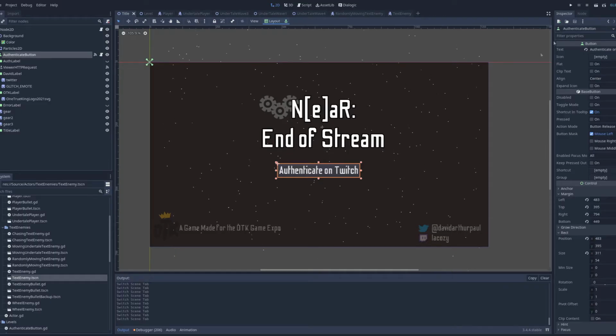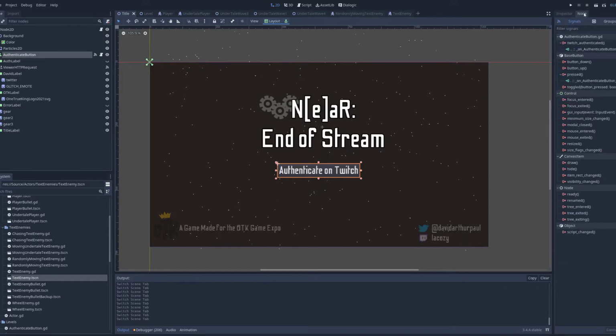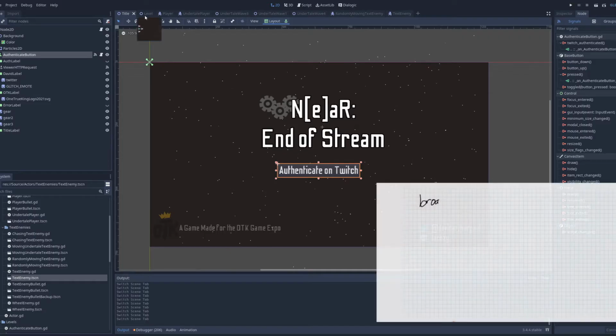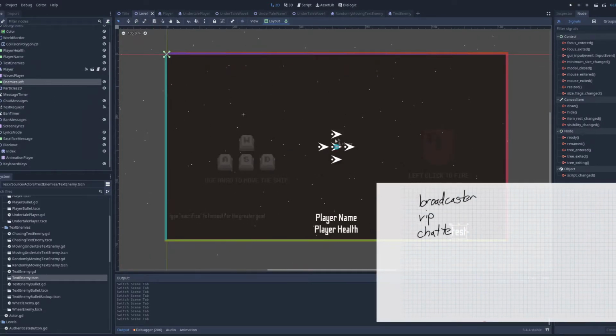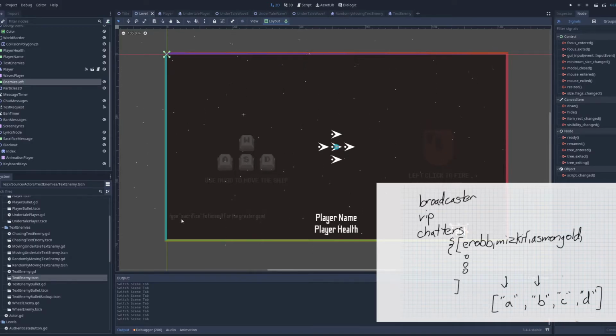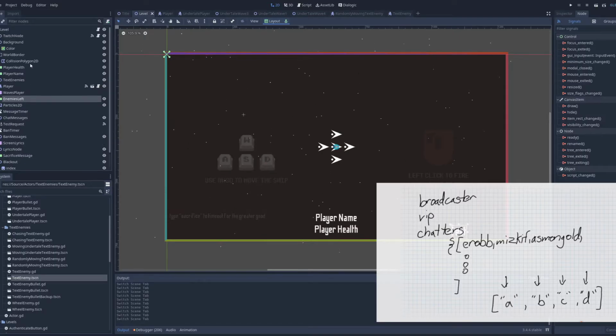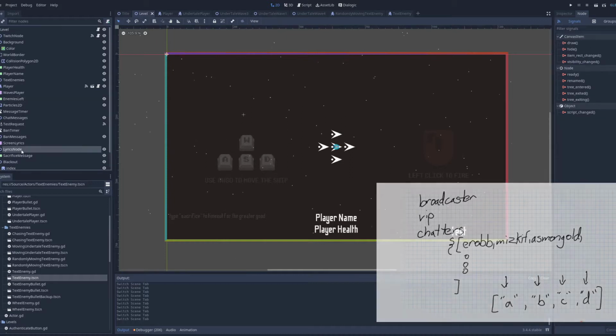The authenticate on Twitch is the actual main button. So when you click it, it's sending an OAuth request to Twitch to say, hey, I'm this Twitch streamer logged in, and I'll get all the information that I need from Twitch to log the streamer in to play with their Twitch chat. Once I've logged in with the Twitch chat, I can get information about the people in chat, seeing who's the chatters, who are the VIPs, the mods, the broadcasters, and my game will use all those people as the list of names spawned in the game.